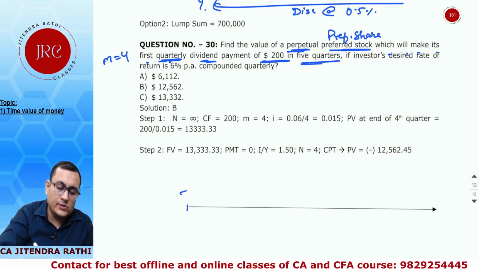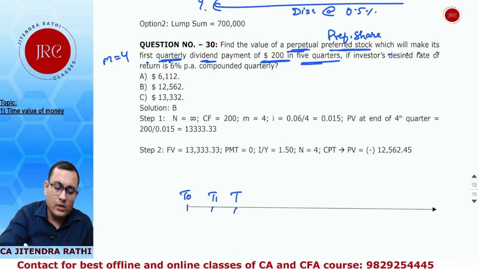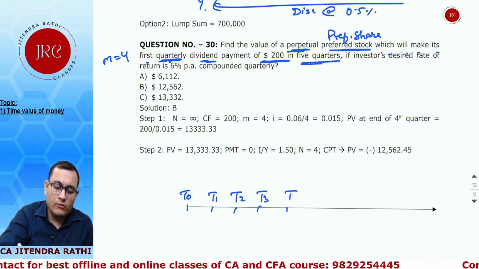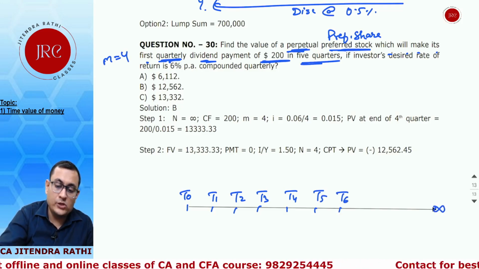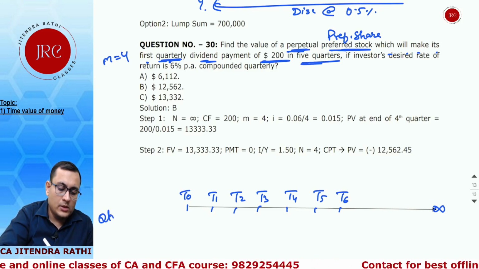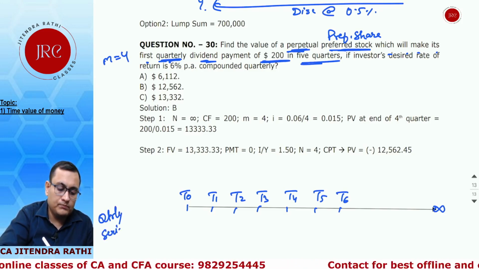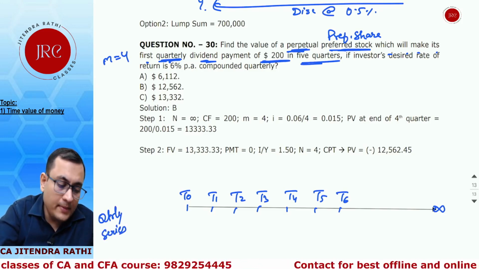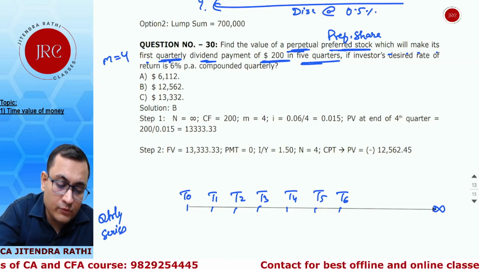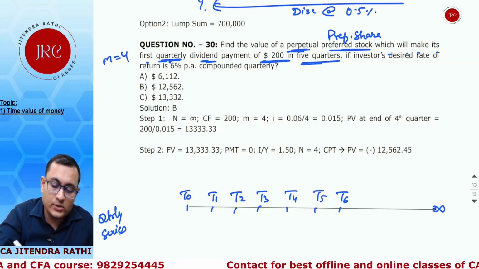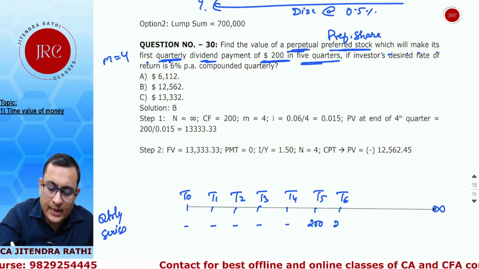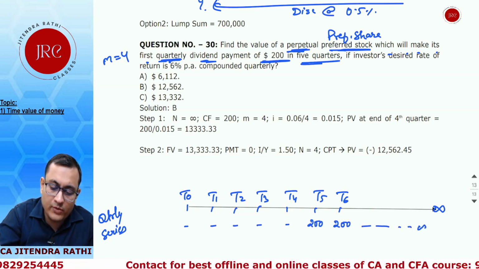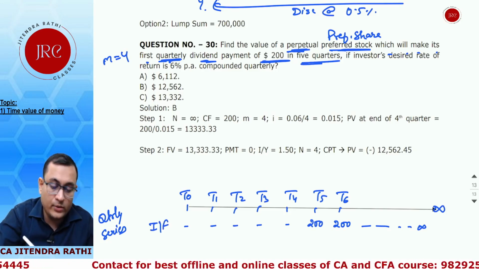That is not at T0, T1, 2, 3, 4, 5, 6, and this is a perpetual, so an infinite instrument. This is a quarterly series which will make the first quarterly dividend payment of $200 in 5 quarters. So the 5th quarter will end on T5 and then 200 and so on till infinite. So this is the dividend which we are going to get.